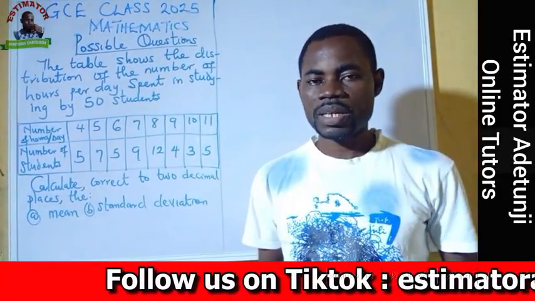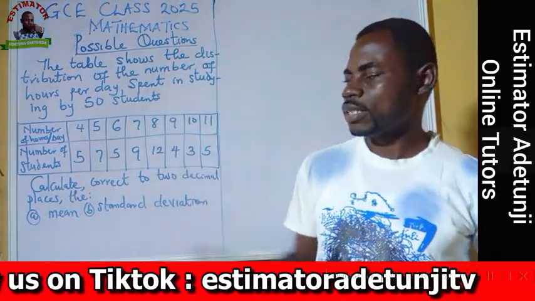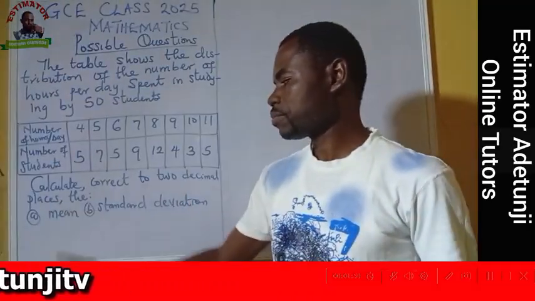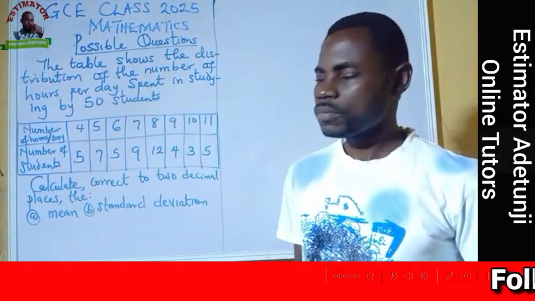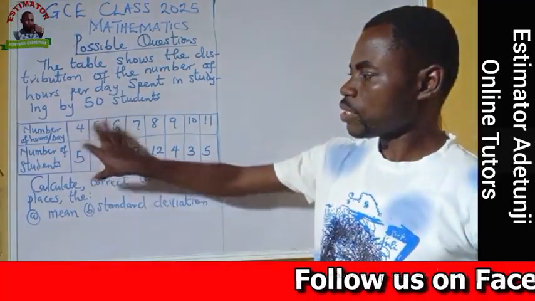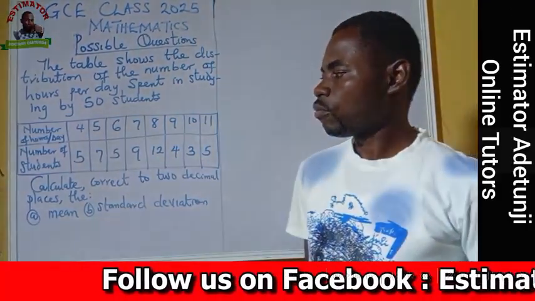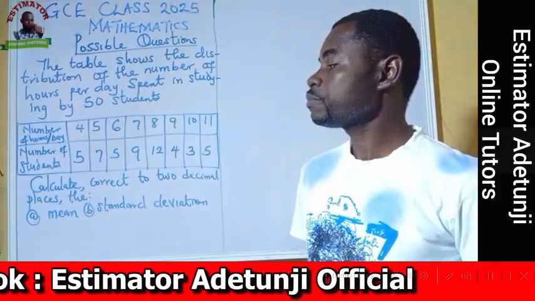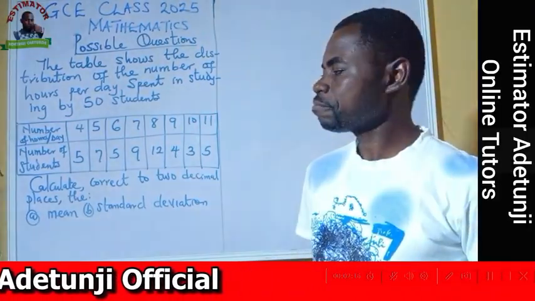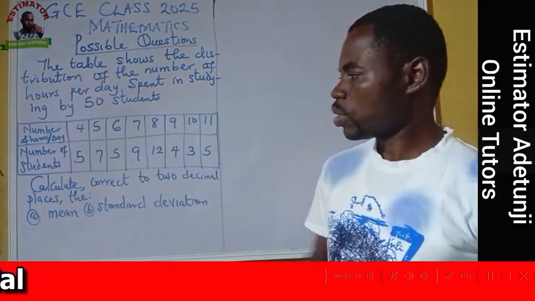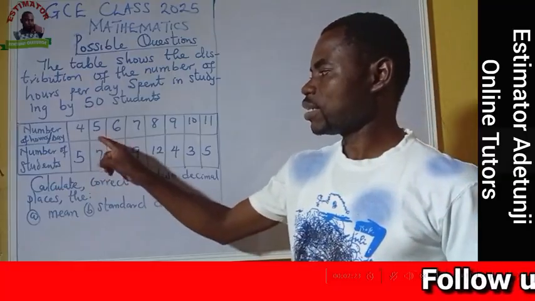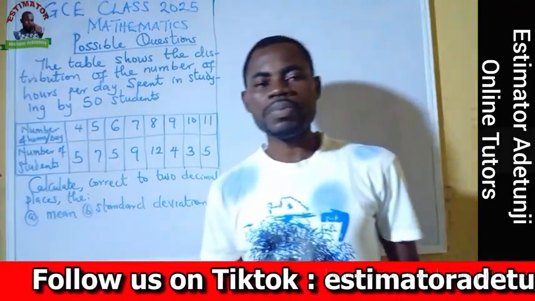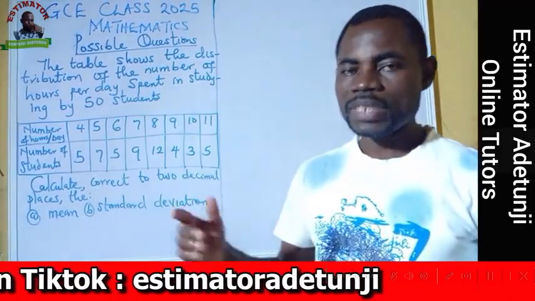What now concerns us as candidates who want to write GC is that they said to calculate, correct to 2 decimal places, the mean and the standard deviation. You need to check the question very well. Statistics is one of the branches of mathematics for this O level where questions come out regularly. Now we have information of 50 students. Seeing this table, it shows that this situation has frequency, so the first thing you must do is to prepare your frequency table, and that's what we want to do right now.